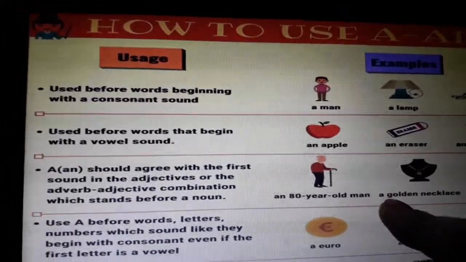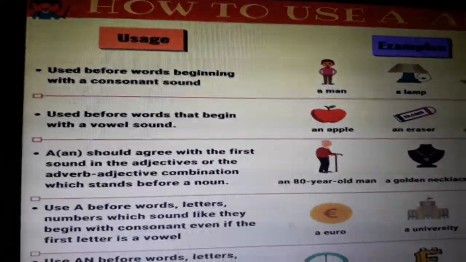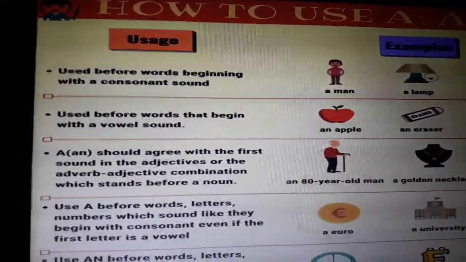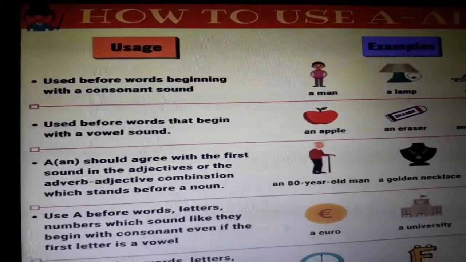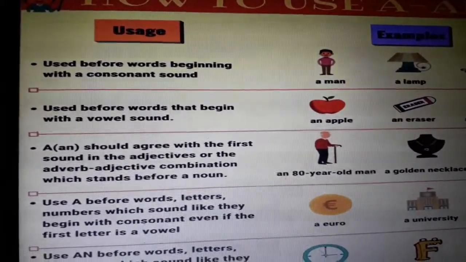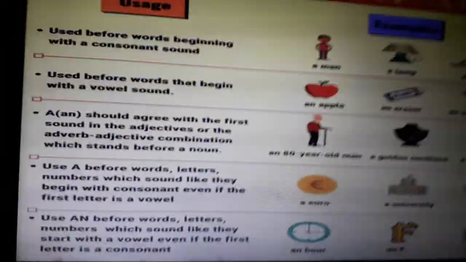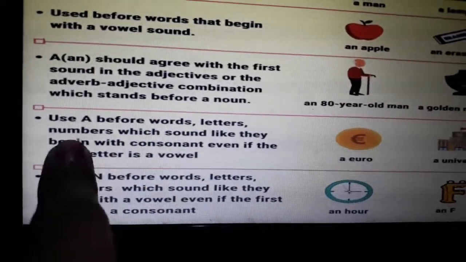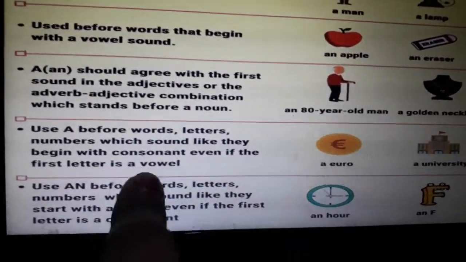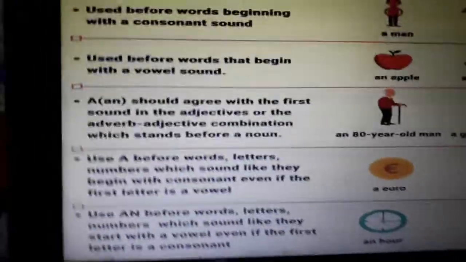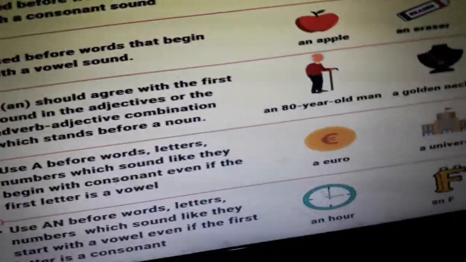Here G is a consonant and it is very clear that the sound is that of a consonant only. So, a golden. A pretty girl. Here P is a consonant and the sound is also that of a consonant. Pretty girl. So, a pretty girl. Use a before words, letters, numbers which sound like they begin with a consonant, even if the first letter is a vowel. Now here the contradiction comes, the exceptional case comes.